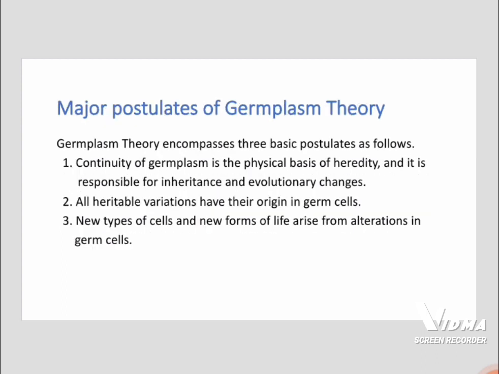Major postulates of germplasm theory. Germplasm theory encompasses three basic postulates as follows. First, the continuity of germplasm is the physical basis of heredity, and it is responsible for inheritance and evolutionary changes. Second, all heritable variations have their origin in germ cells. Third, new types of cells and new forms of life arise from alteration in germ cells.